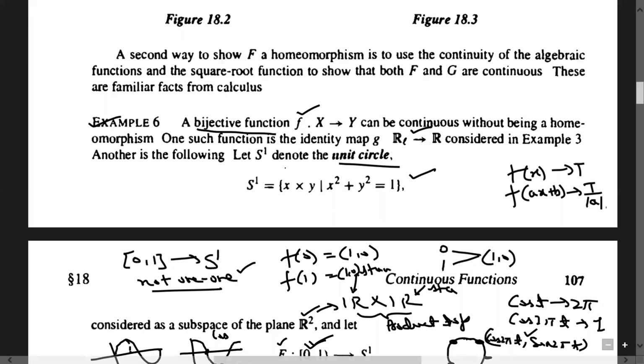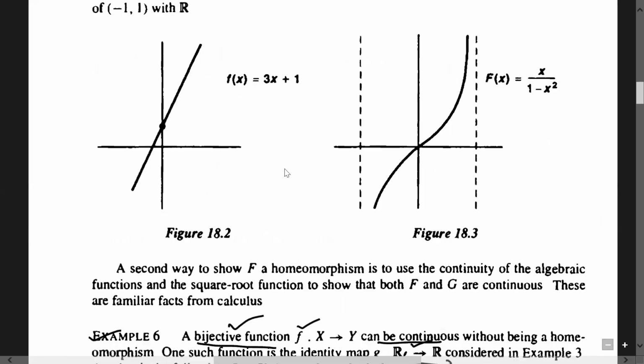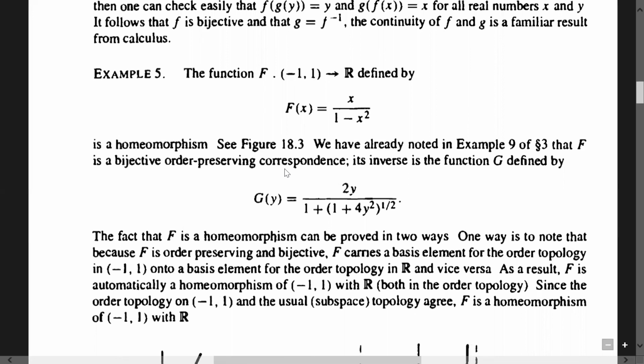And this already I have explained. One such bijective function can be continuous without being a homeomorphism. Another example is this identity map g from R_L to R. Okay, this one is a continuous map. g from R_L to R is continuous, bijective. Identity maps are always bijective. Continuous, but its inverse is not continuous. That already I have discussed, how to show that its inverse is not continuous.